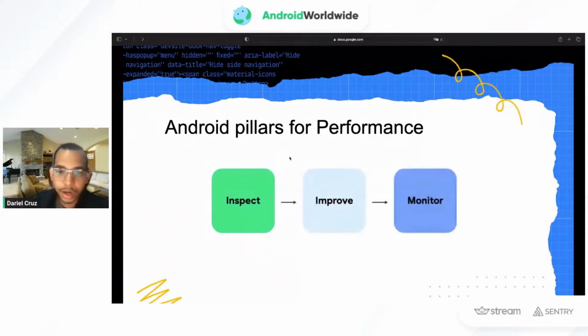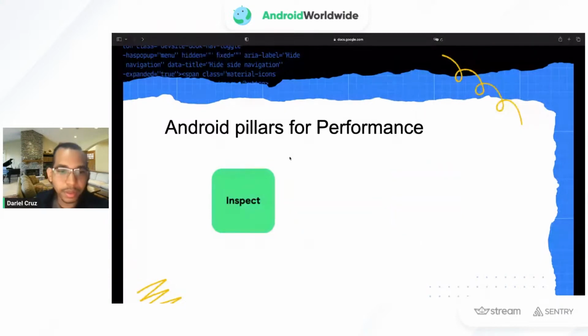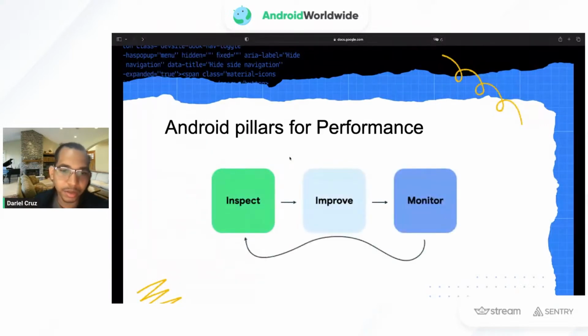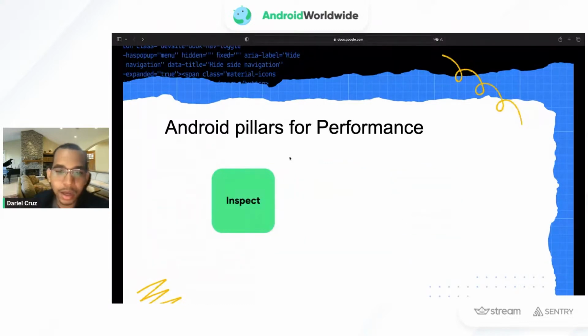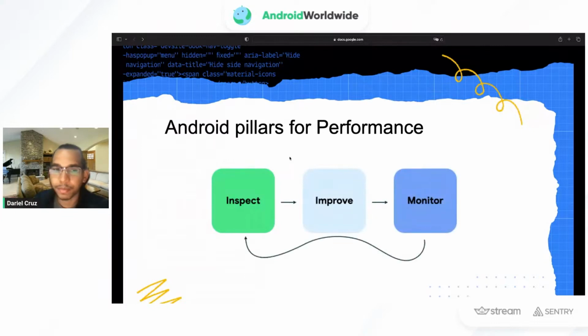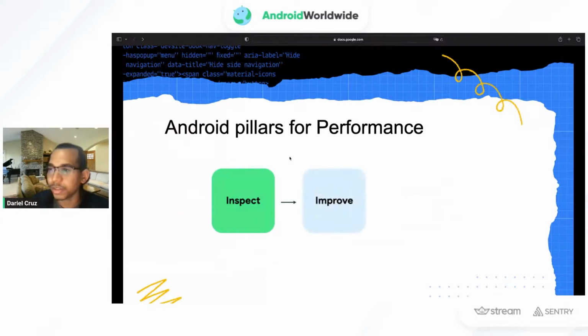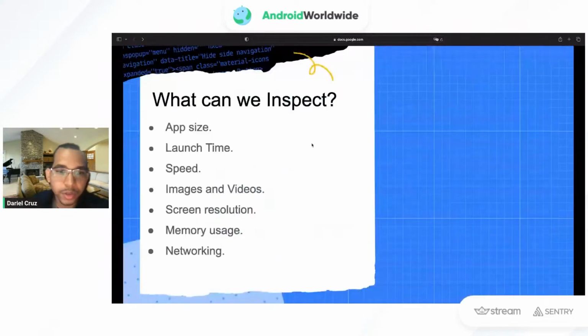Their pillars are to inspect our application, to improve its performance, and then to monitor whatever improvement we added to make sure that they are actual improvements over the previous processes. These are the pillars for performance that Android is providing us.